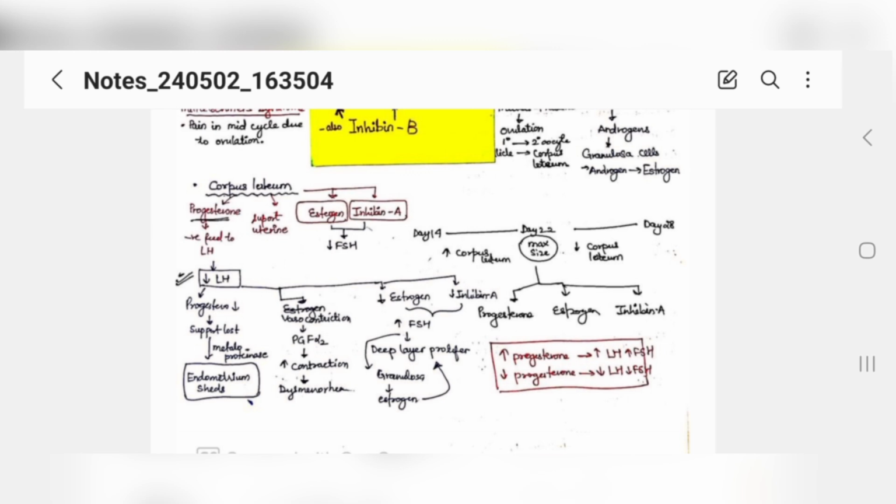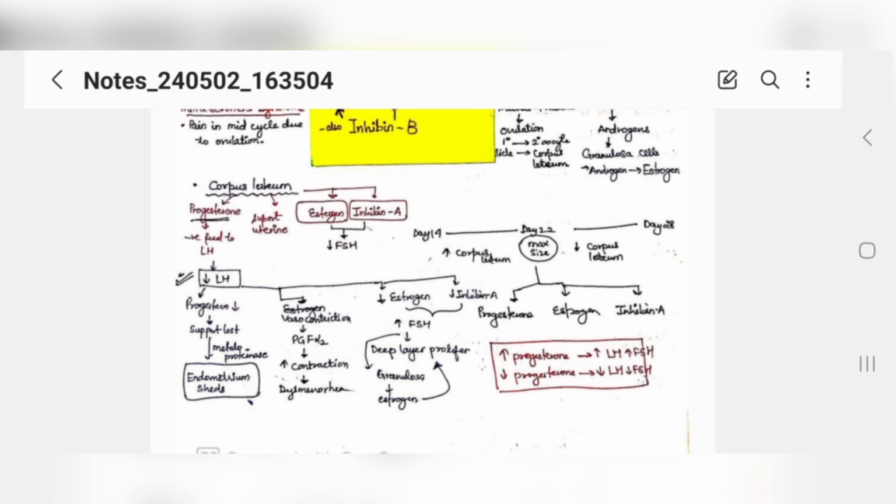Now, corpus luteum, you know, is the left out portion of the secondary oocyte, right, from which ovulation has occurred. The egg is released with the first polar body. Now what this left out corpus luteum will do is produce progesterone. This progesterone will give negative feedback to LH, saying your work is done, start decreasing. So LH is decreasing, and progesterone will again decrease. Support of the endometrium will be lost.